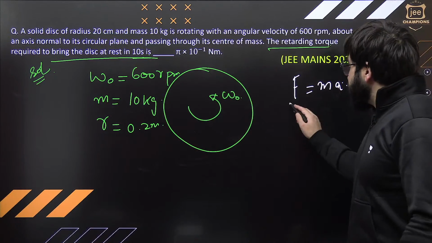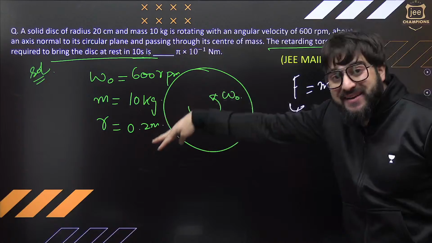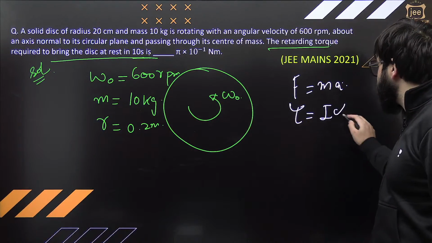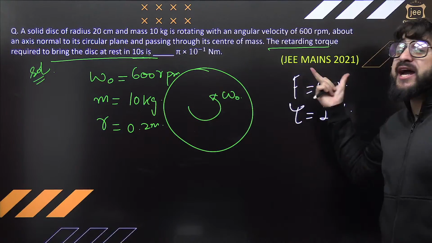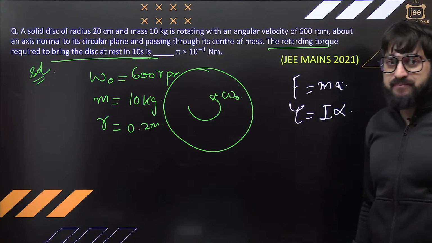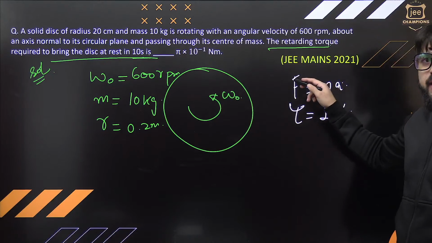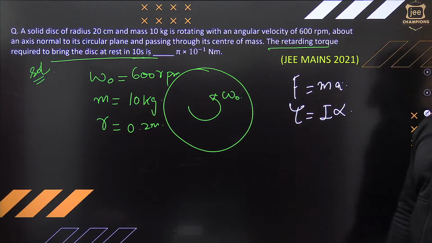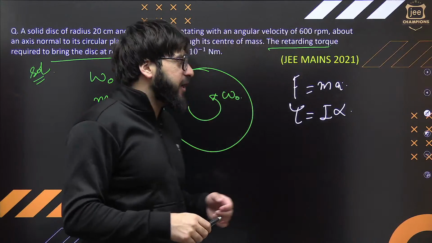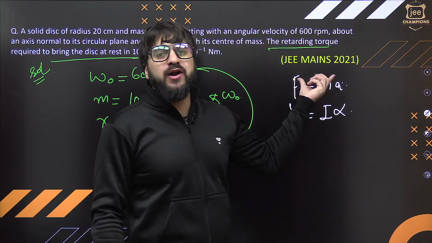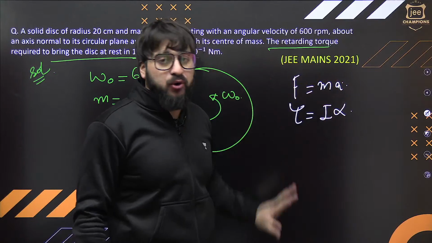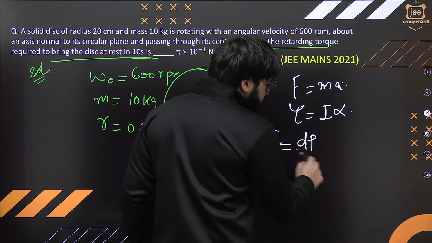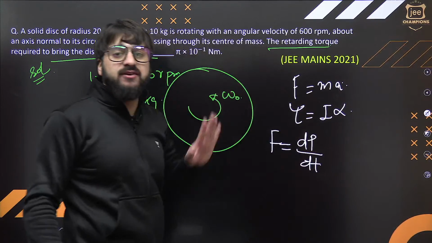Now there is the same formula in rotational motion as well, that is nothing but I times alpha. We say this is a kind of Newton's second law of motion. So we can say this is a kind of rotational version of Newton's second law. Why am I saying a kind of? Because we use this formula only in certain conditions where the mass of a body is constant. What is the exact Newton's second law? You'll say, sir, F is equal to dp by dt.